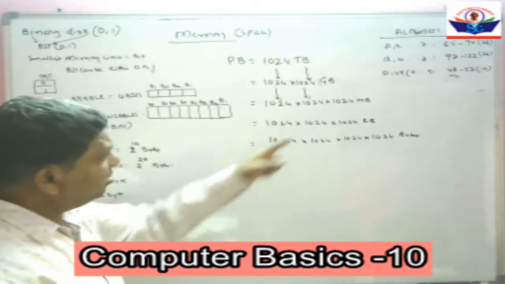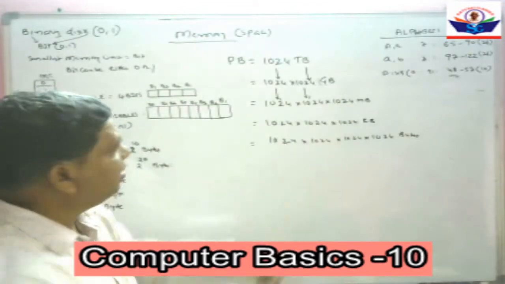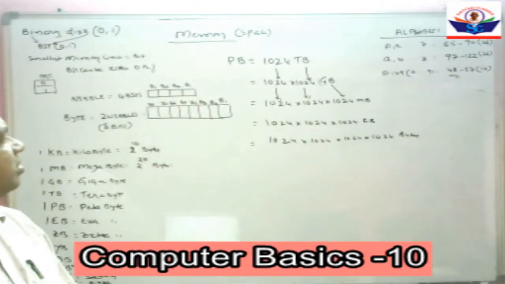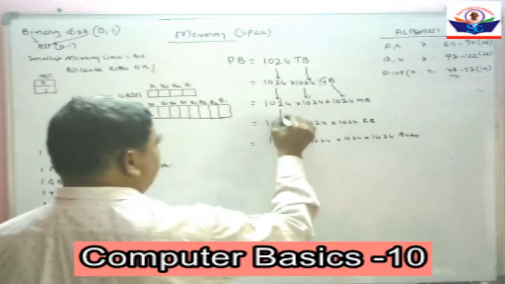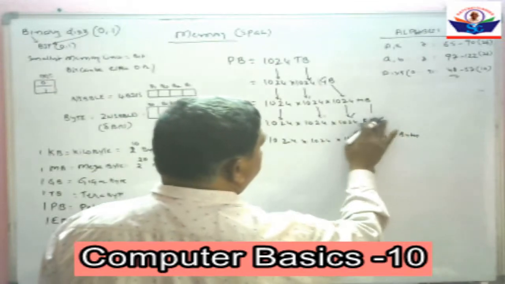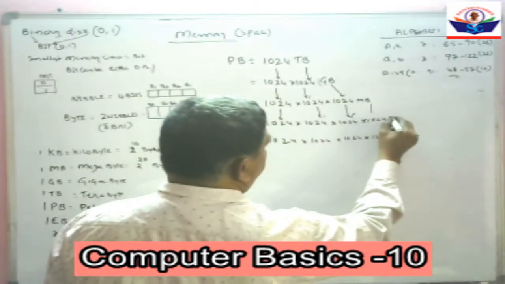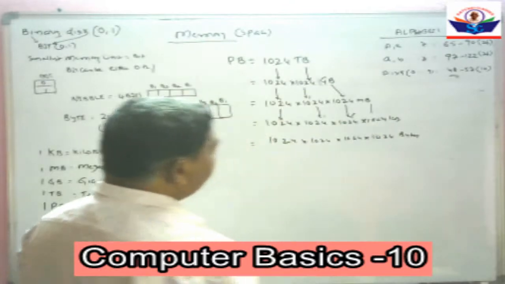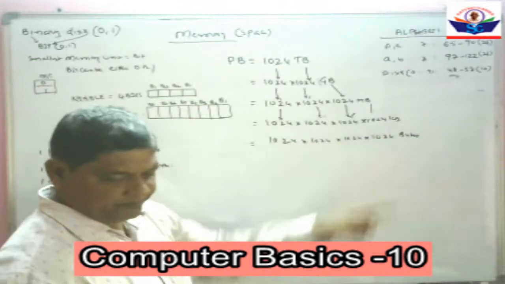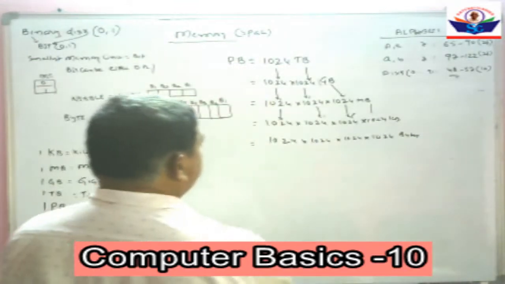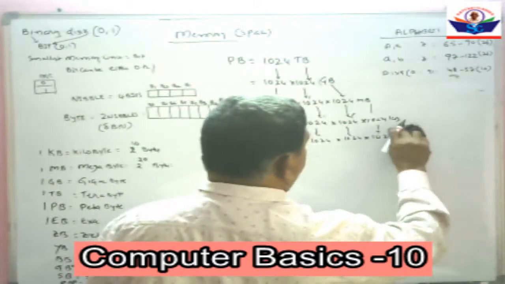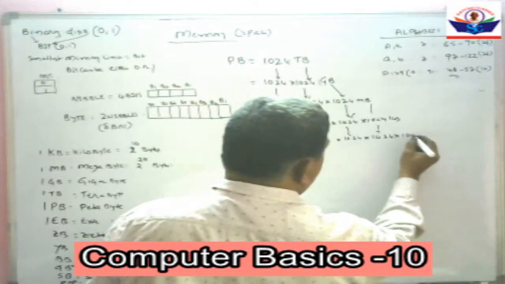Again, 1 GB is equal to 1024 MB. Again, 1 MB is equal to 1024 KB. Again, 1 KB is equal to 1024 bytes.